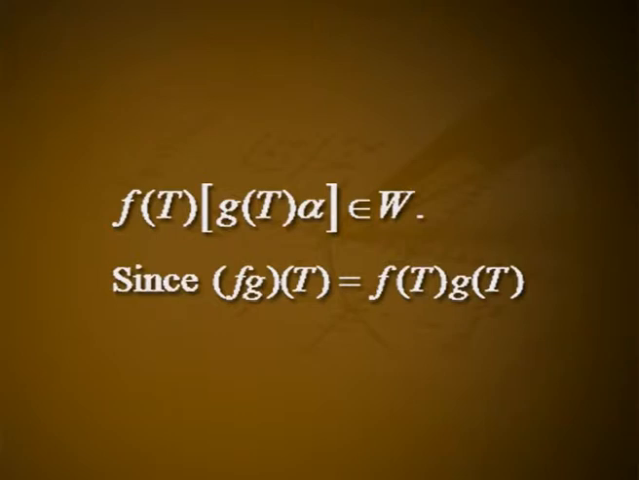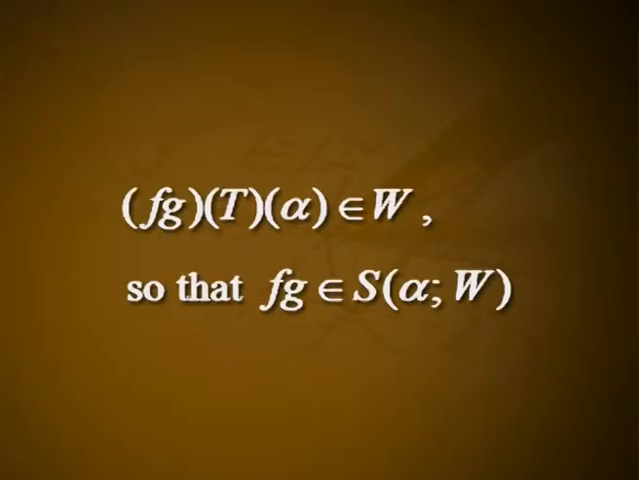Since (fg)(t) equals f(t) g(t), the above shows that (fg)(T)α belongs to W. So f·g belongs to S(α; W). Thus the conductor S(α; W) is an ideal in the polynomial algebra F[x]. The unique monic generator of the ideal S(α; W) is also called the T-conductor of α into W, the T-annihilator in case W equals the zero set.